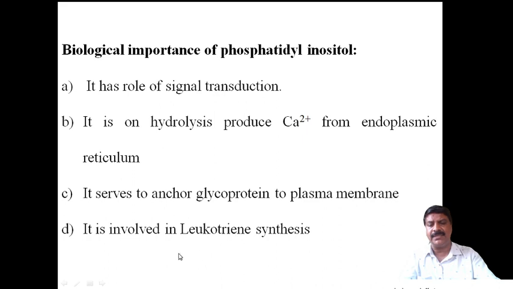It is involved in one of the compounds present in the metabolic activity. Therefore, it is involved in leukotriene synthesis. And these are the biological importance of phosphatidyl inositol.